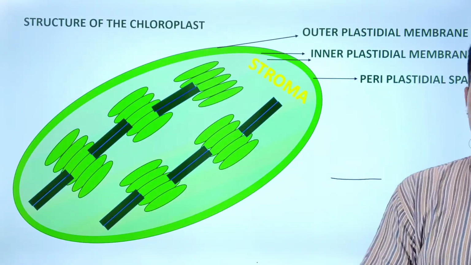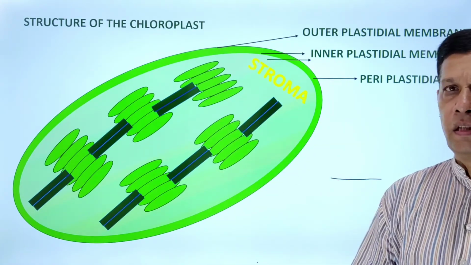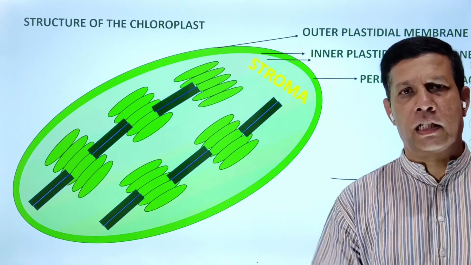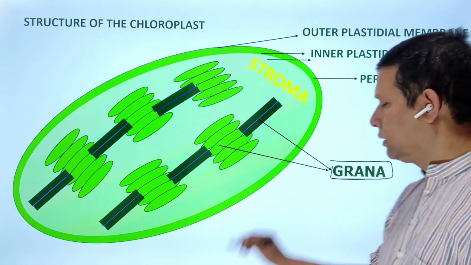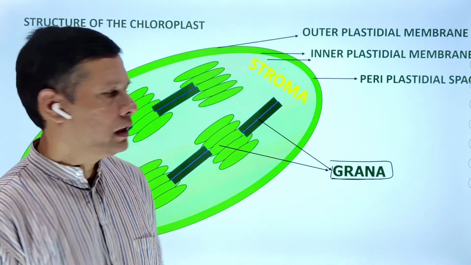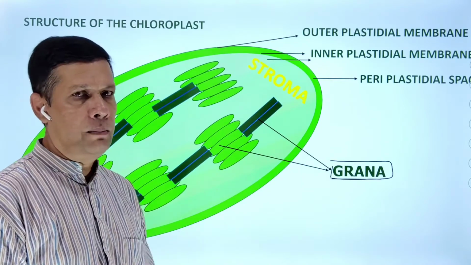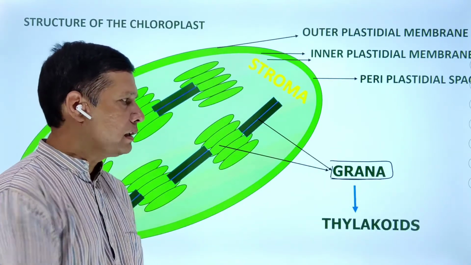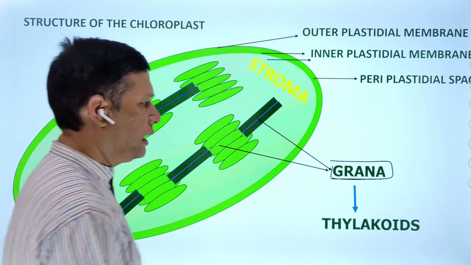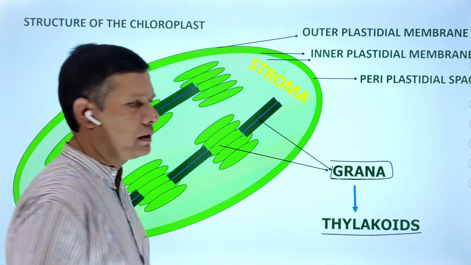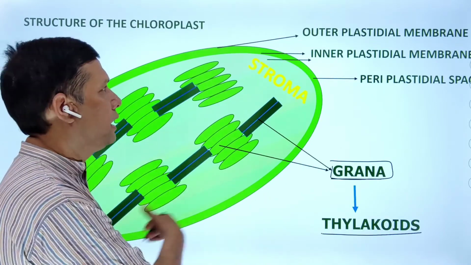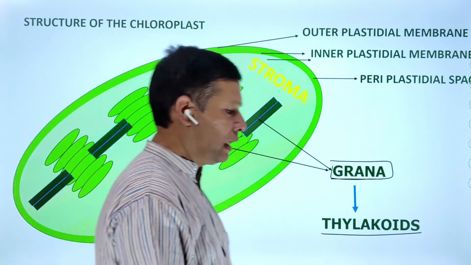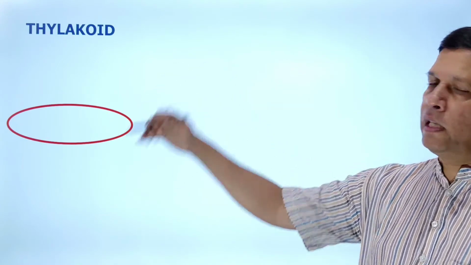When we observe the stroma, see here, there is a network-like structure. All of you observe the diagram. This network-like structure is called grana. Follow the points carefully. This network-like structure present in the stroma is called grana. What is grana made up of? Grana is made up of thylakoids. Grana consists of thylakoids. Now we will see what a thylakoid is.